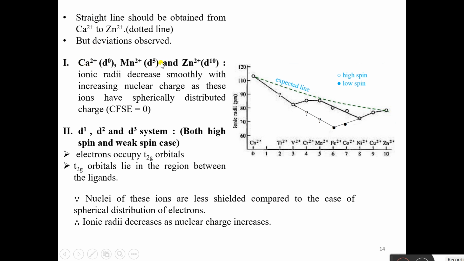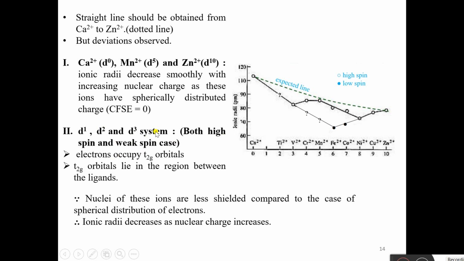For Ca2+, Mn2+ and Zn2+, in both high spin and low spin cases, ionic radii decrease smoothly with increasing nuclear charge as these ions are spherically distributed. As these ions have spherically distributed charge, that is, CFSE is 0 for these three metal ions. Now let us take the d1, d2 and d3 systems in both high spin and low spin cases.